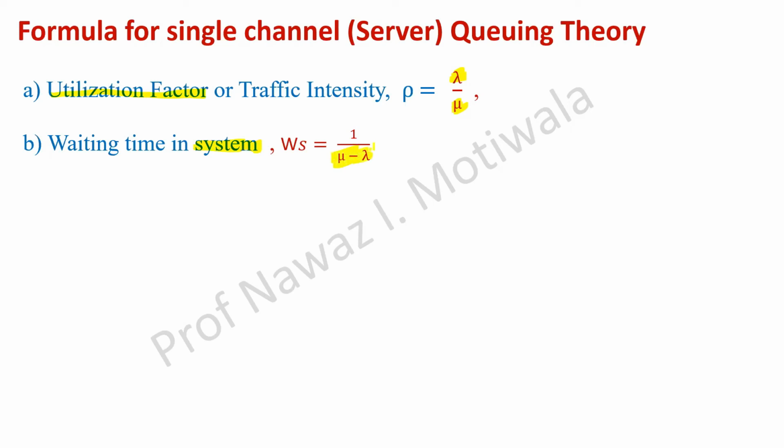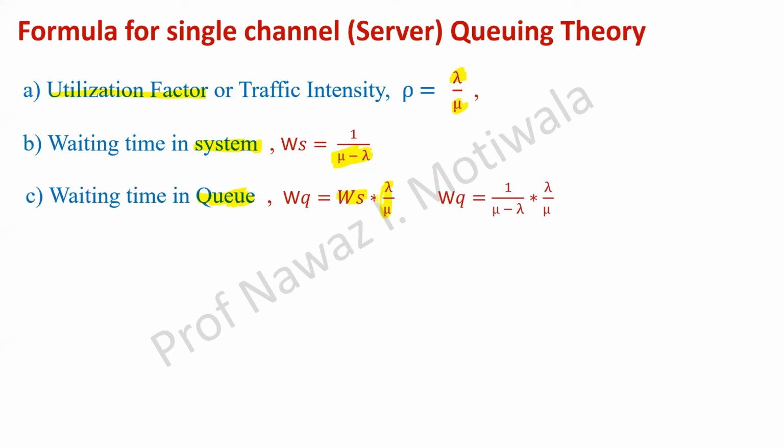Okay. Third, waiting time in the queue. Now it is just how much time you have to wait in the queue for your turn to come. So it will be denoted by Wq, and you can see it is Ws multiplied by lambda by mu. Then it can also be written like this, 1 upon mu minus lambda into lambda by mu, because Ws is 1 upon mu minus lambda. So I just substituted the value of Ws from above equation.